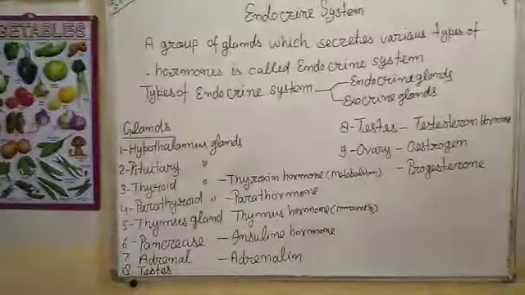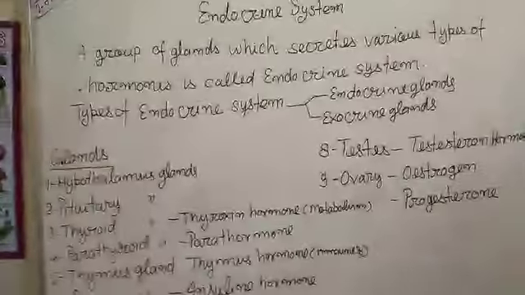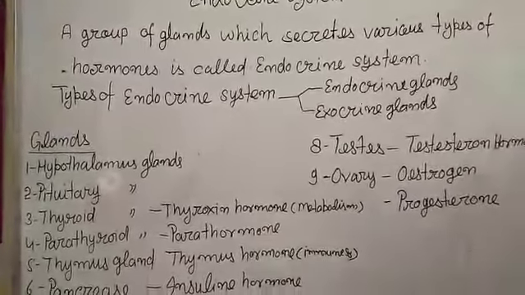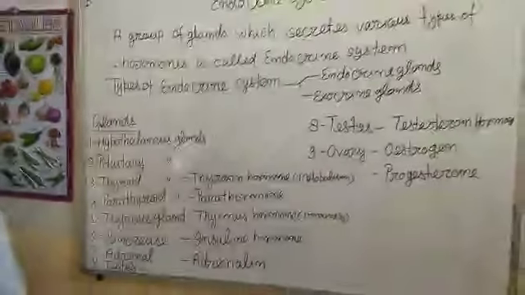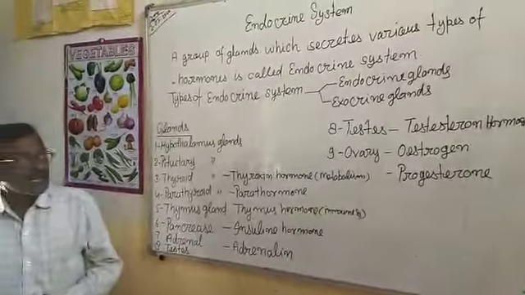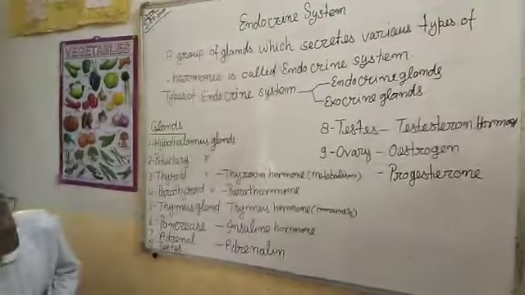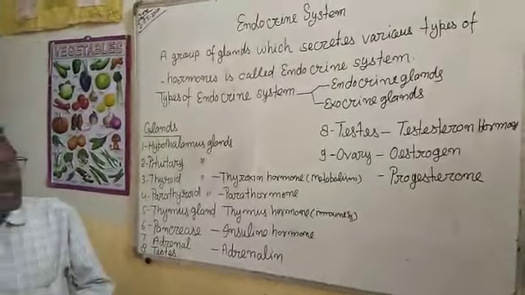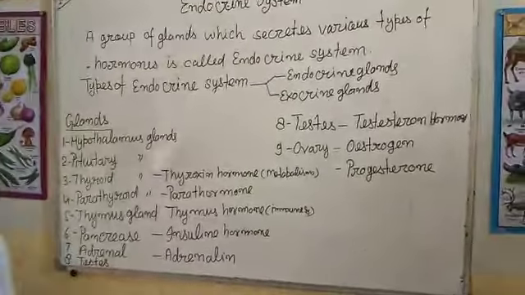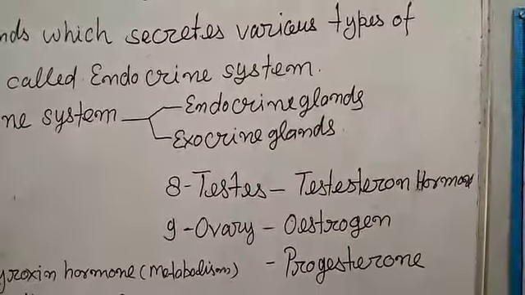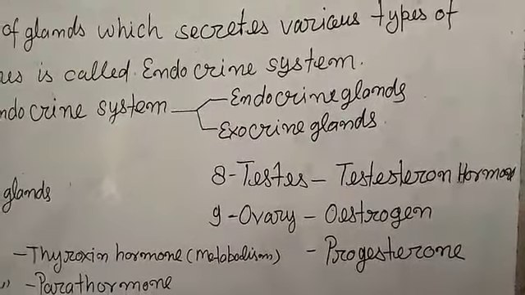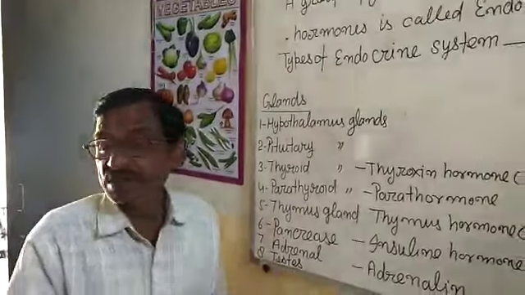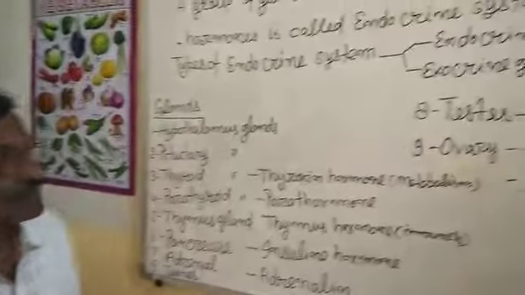A group of glands which secretes various types of hormones is called the endocrine system, and glands are of two types: endocrine or exocrine. The endocrine system is a ductless system, and the exocrine system is a system with ducts.